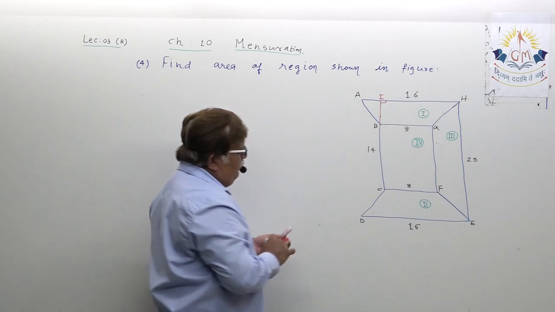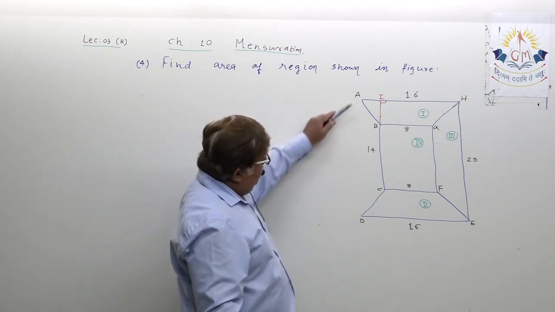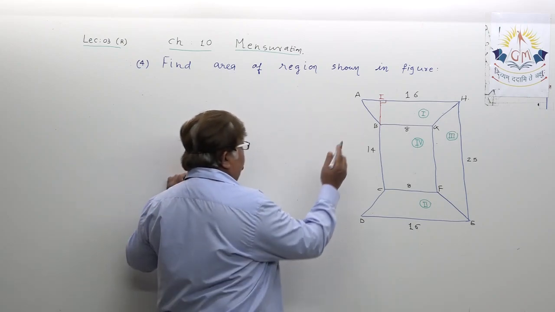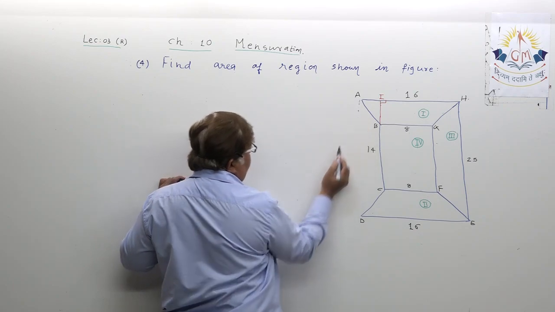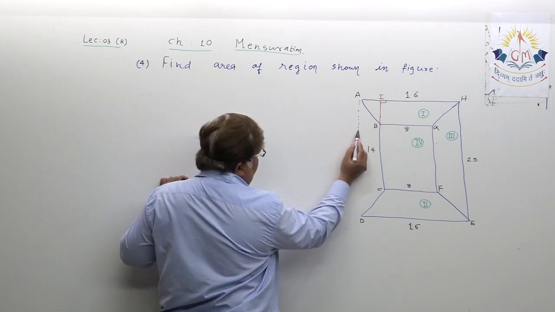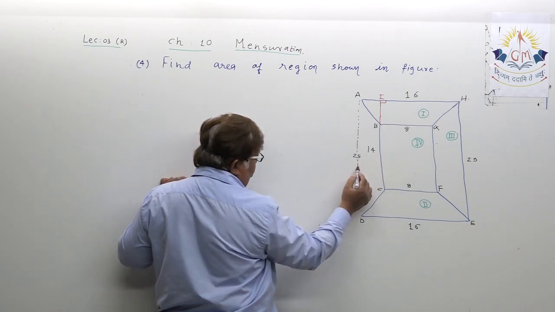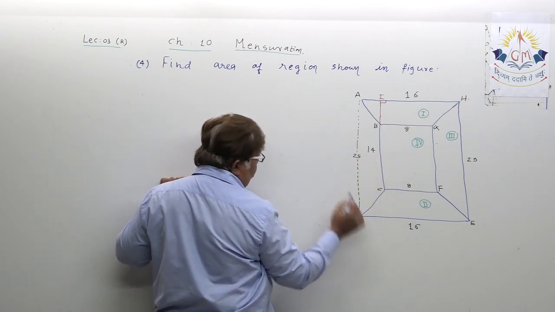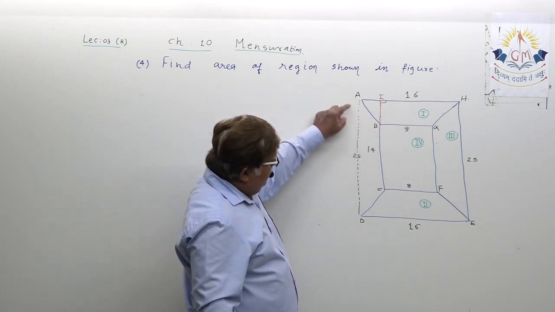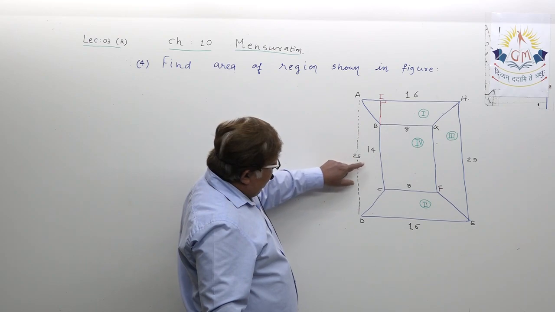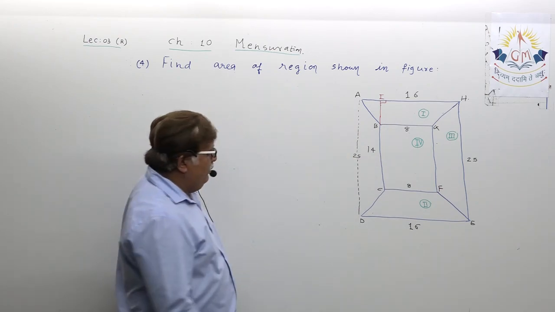How will you get this? What is the total? See, the total from here to here has been given 25. This is 14. If you subtract 25 minus 14, it is 11.